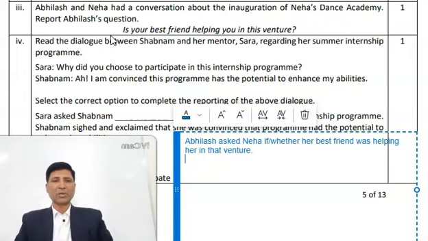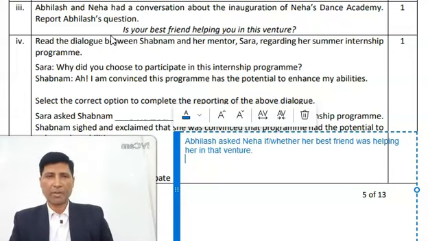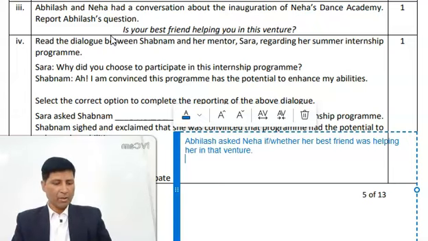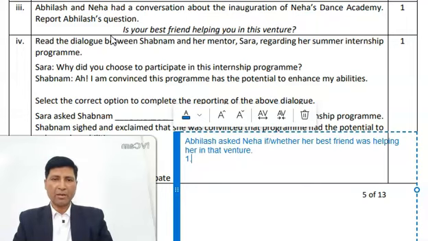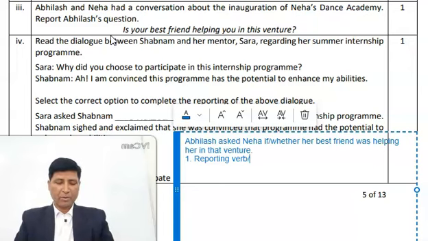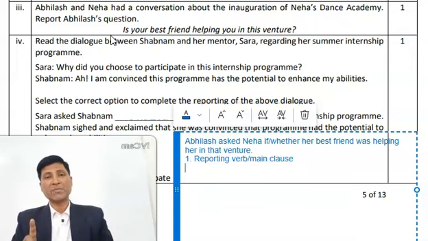Now, I have written a technique in my book. If you join me, I will be giving you the full training. Even if you do not join me, the 5 parts that I showed you are these. First part is reporting verb. This is also called main clause. So whenever you are transforming a direct speech into indirect speech, you must begin it with reporting verb or main clause.